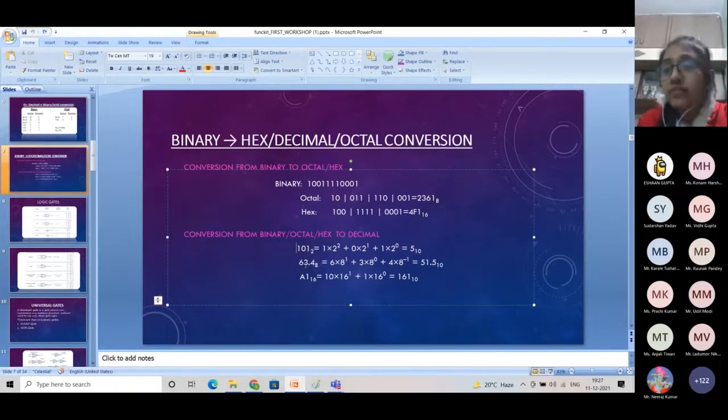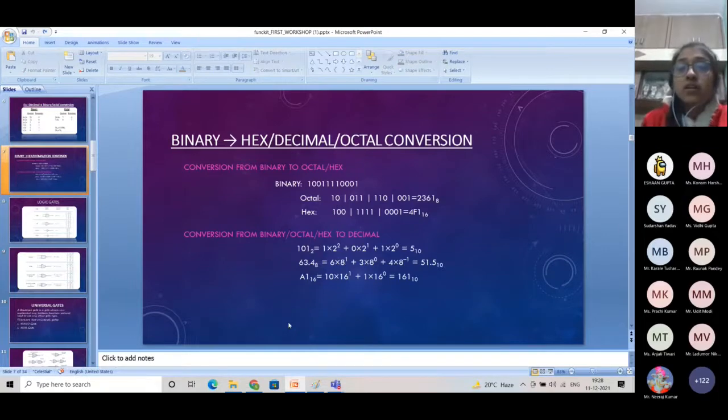When we have a decimal point, you already know that for all the digits before the point we start the weightage from 0, and after the point we start the weightage from -1 and onwards, -1, -2 and so on. Similarly for hexadecimal, the value of A is 10, so 10 into 16 to the power 1 plus 1 into 16 to the power 0.